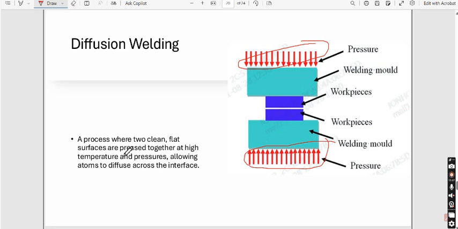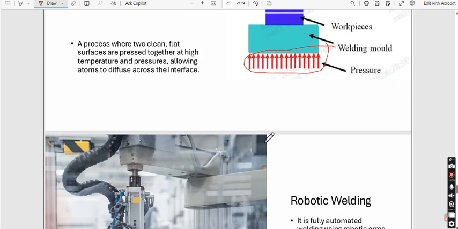So from the definition you can see it is a process where two clean flat surfaces are pressed together at high temperature and pressure, allowing the atoms to diffuse across the interface. So it is very beautifully said that at a certain temperature the two clean workpieces will be allowed to diffuse or fuse together with the help of pressure and temperature. That means it is a type of atomic diffusion. In this case the atoms are diffused together by the application of pressure and temperature. So this was all about diffusion welding.